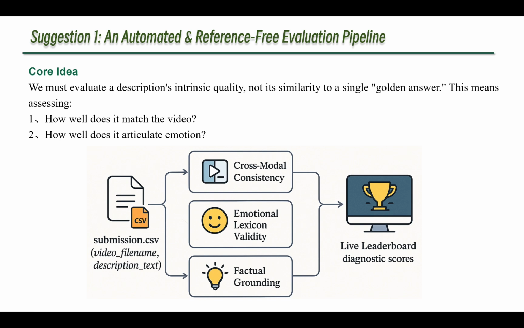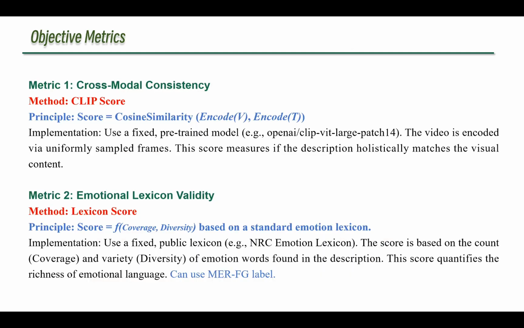As shown in this diagram, a participant's submission would automatically be evaluated across 3 objective dimensions, powering a live leaderboard that provides valuable diagnostic scores. Let's break down these objective metrics. First, cross-model consistency, measured by CLIP score. Using a fixed pre-trained model, this provides a standard, reproducible score for how well the text holistically matches the visual content. Second, emotional lexicon validity, measured by a lexicon score.